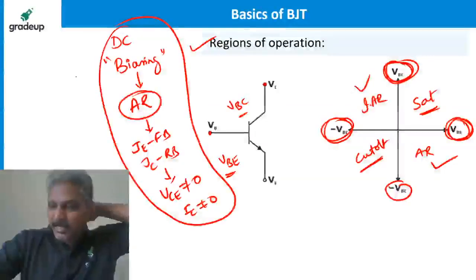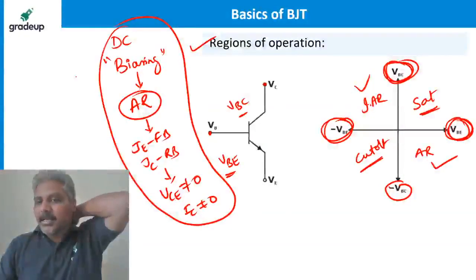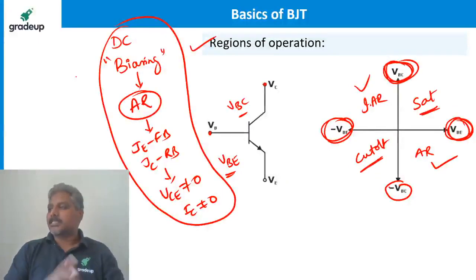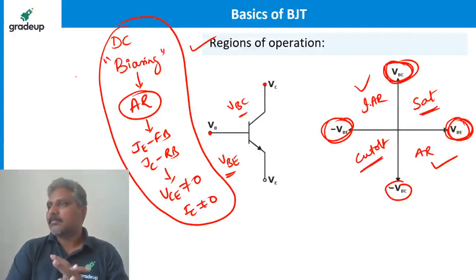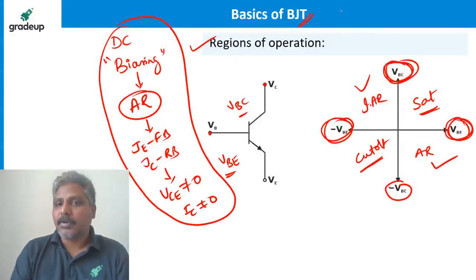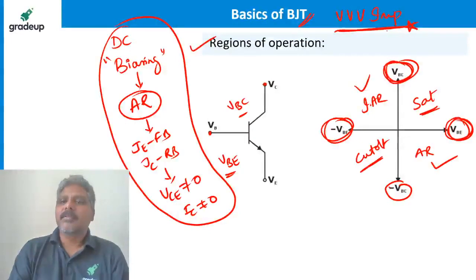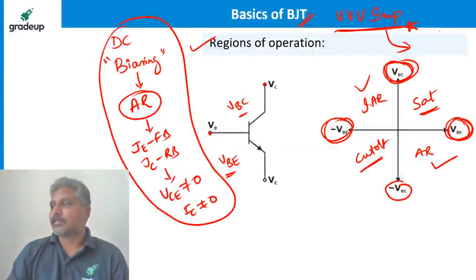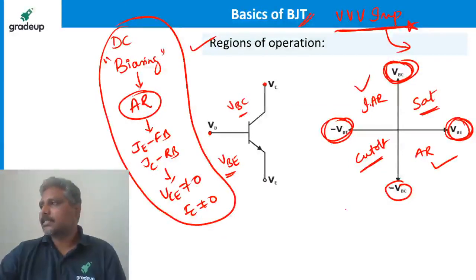Is it clear, guys? Or do you have any questions? Let me go for some examples so that I'll make you perfect with the regions of operation. Remember, BJT basics, the regions of operation, biasing, etc. are very, very important. If you are missing this class, you are not going to understand the next topics like amplifiers and others. Do you have any questions? Please tell me.